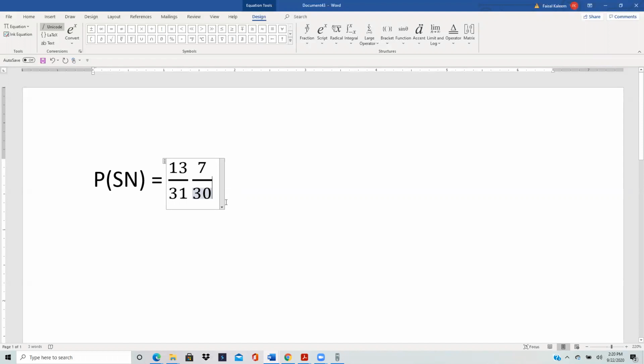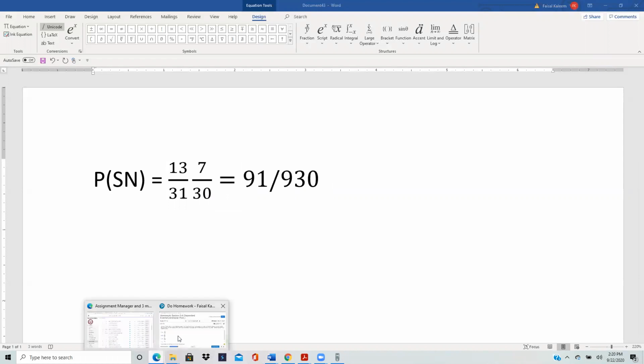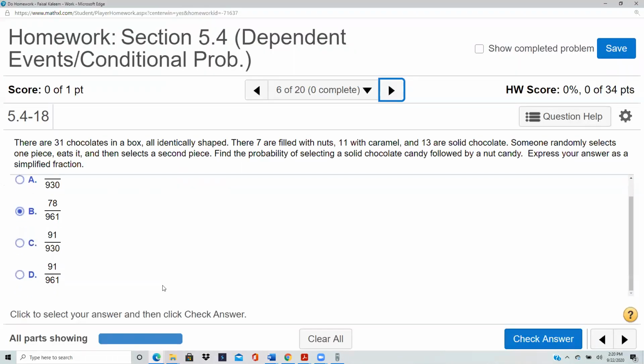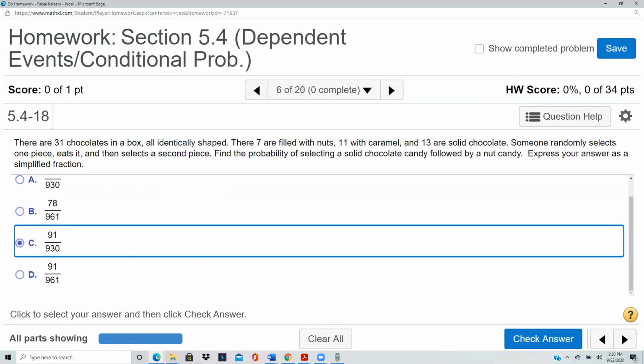So you have to give the answer as a fraction and nothing cancels out. So it would be 13 times 7 is 91, and 31 times 30 is 930. So 91 by 930.